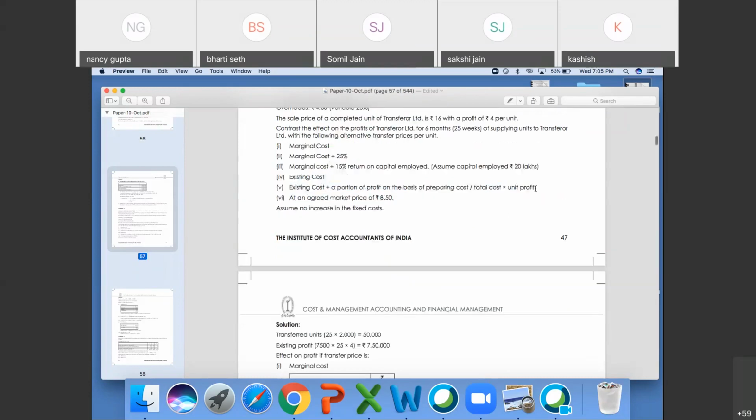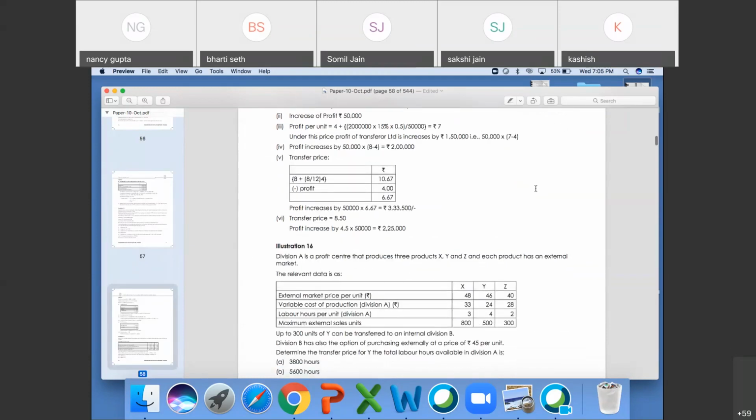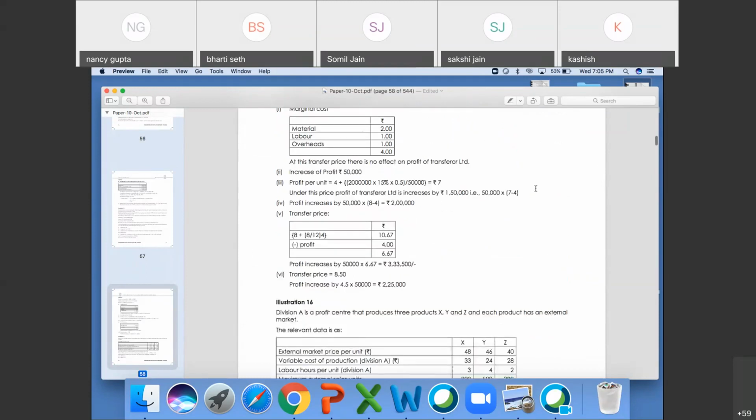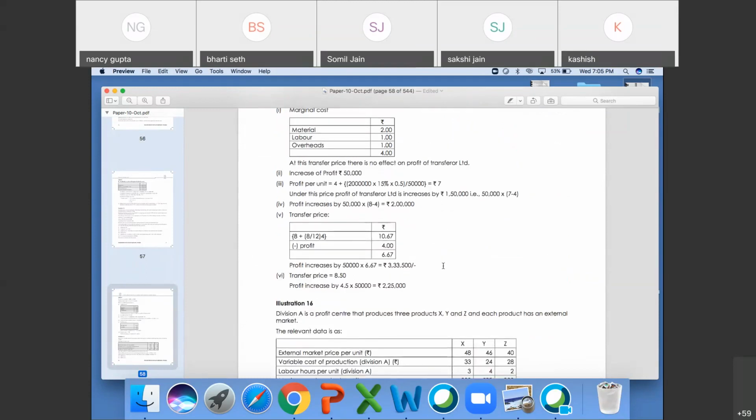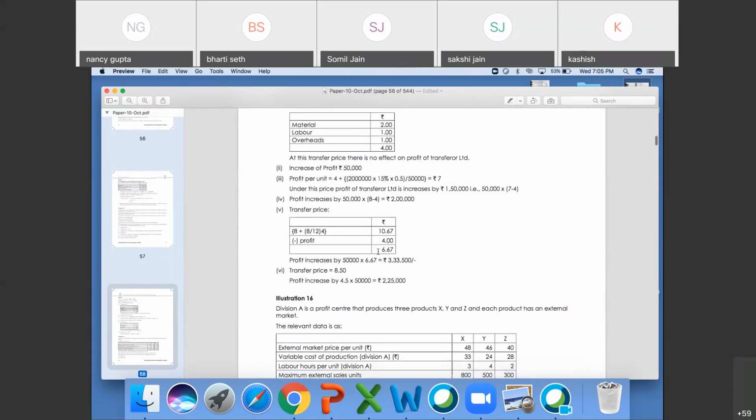So here will be, I'm repeating it, Priyanka, don't worry. What will happen in this case? 8 rupees your existing cost, 8 rupees your preparing cost, sales is 16 minus 4, that is your profit, total cost will be 12 rupees, and unit profit is 4 rupees.